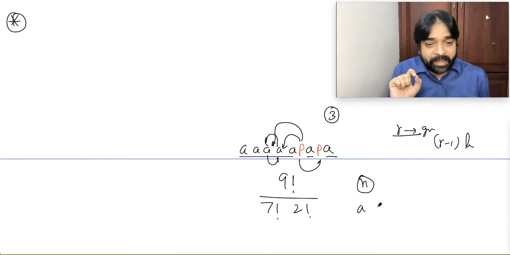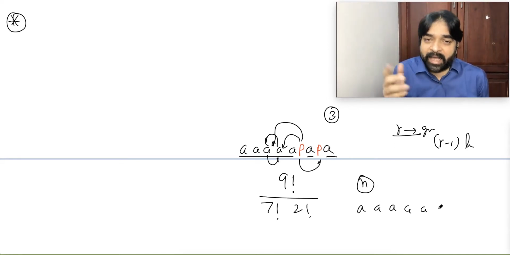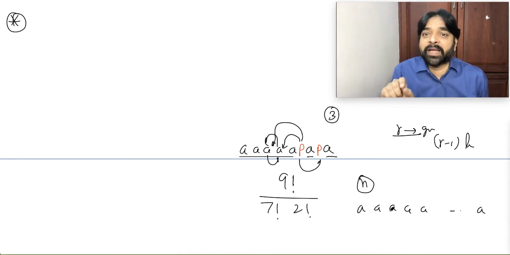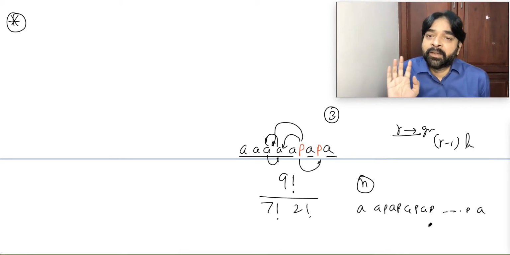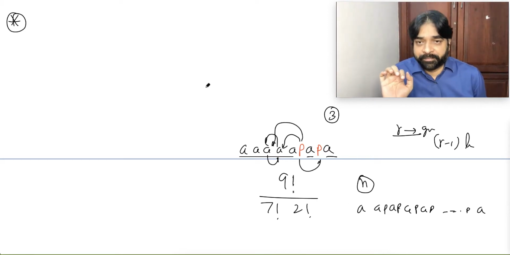So n identical means how many A's are there? A I am taking as the object, n in number. And I want R groups. So how many P's will I put? R minus 1 P's. So how many ways can we arrange them?